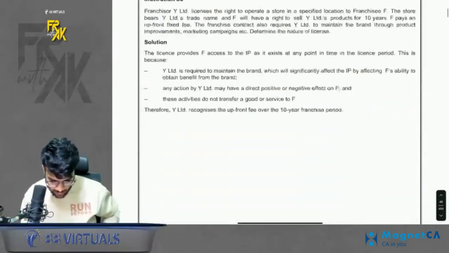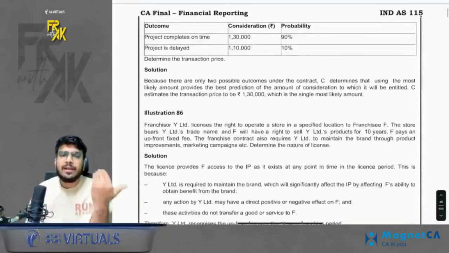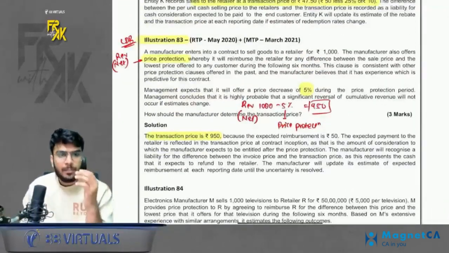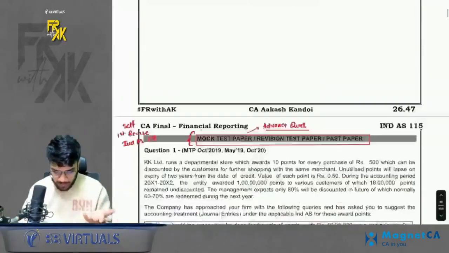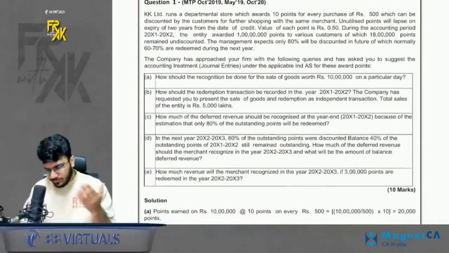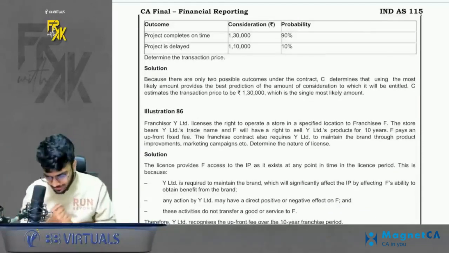That's it. Okay. This completes all the questions of the module along with the relevant concepts of IND AS 115. Of course, there are questions of MTP, RTP also, but we have tried to cover all the concepts along with all the questions of the module as well. Till the module and till all the concepts are done. I hope this revision was helpful for you.